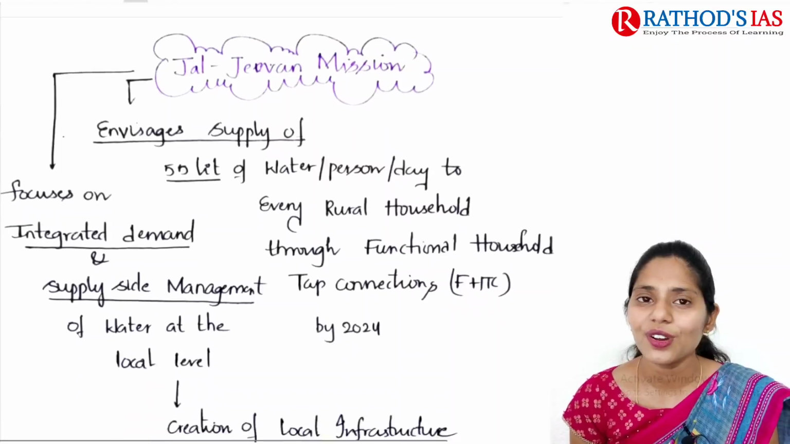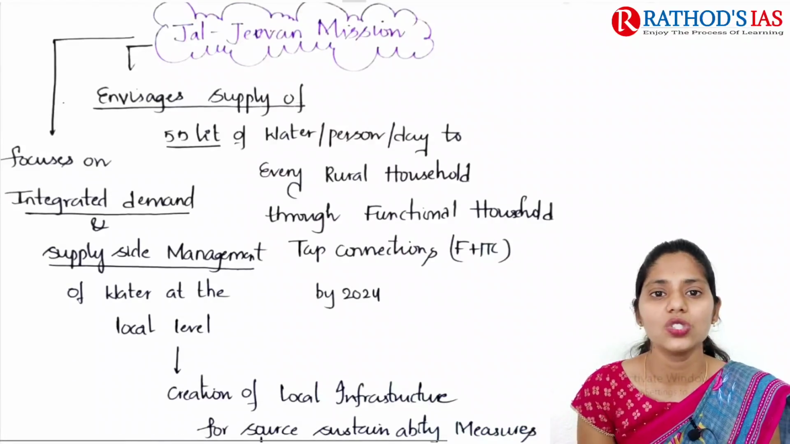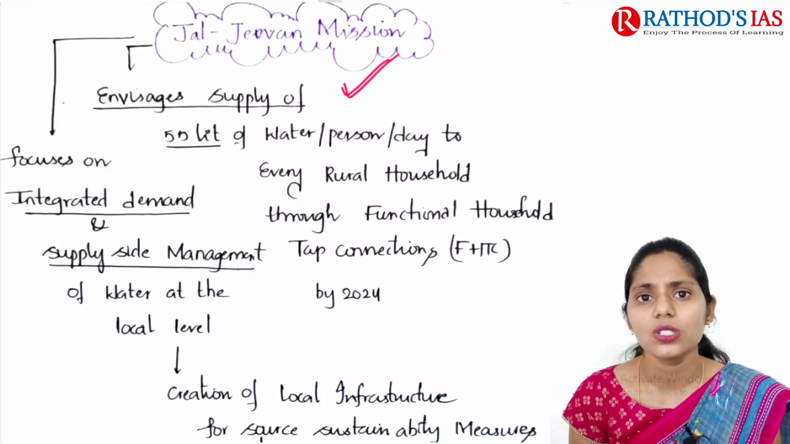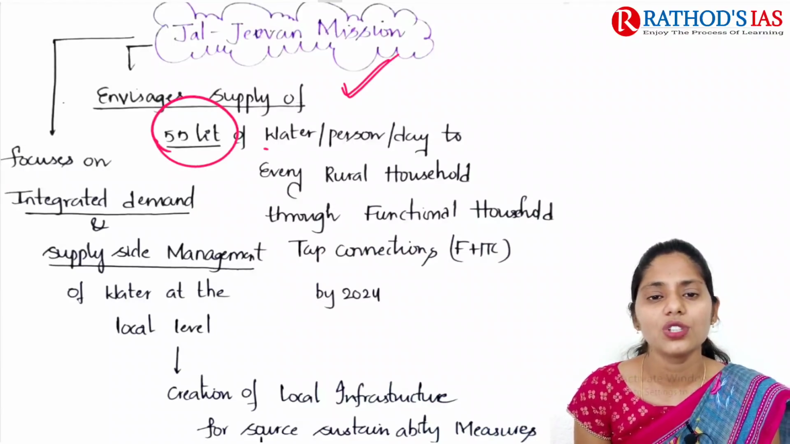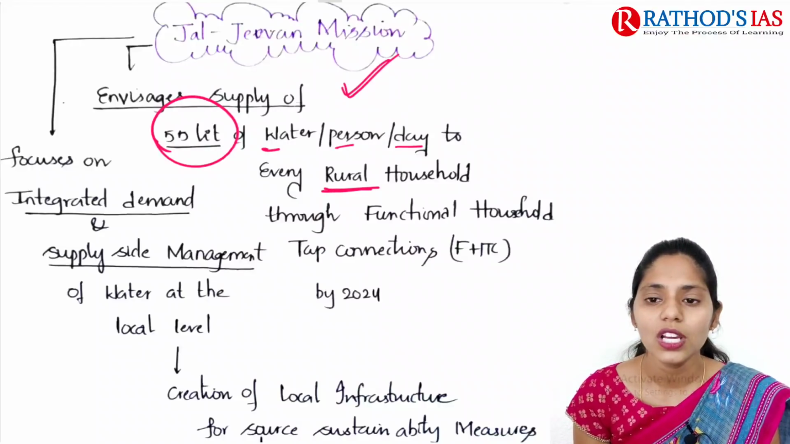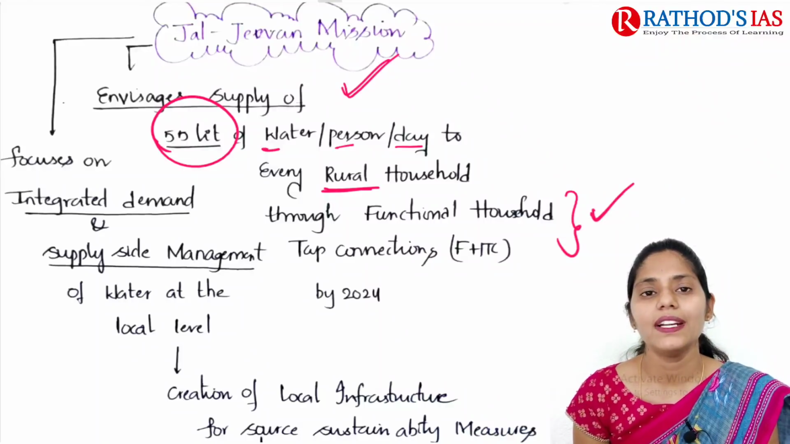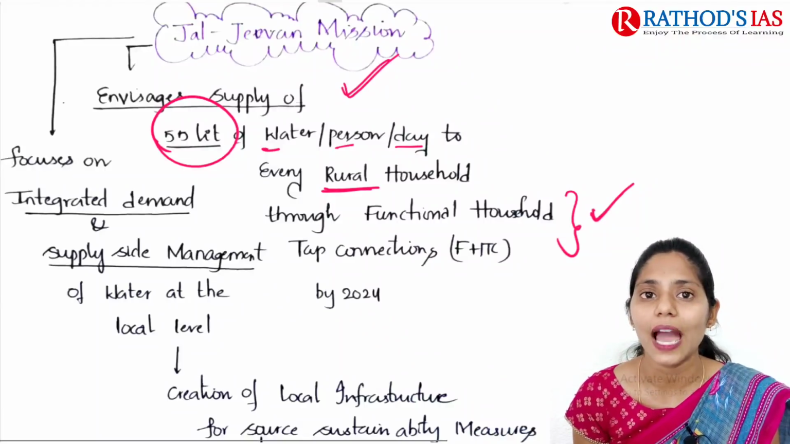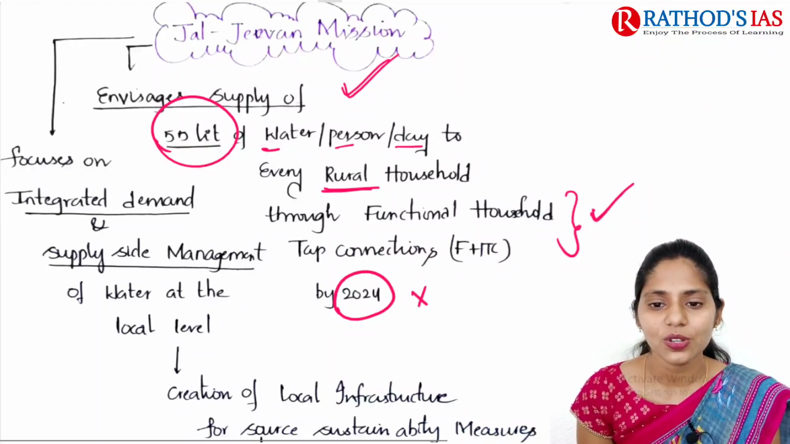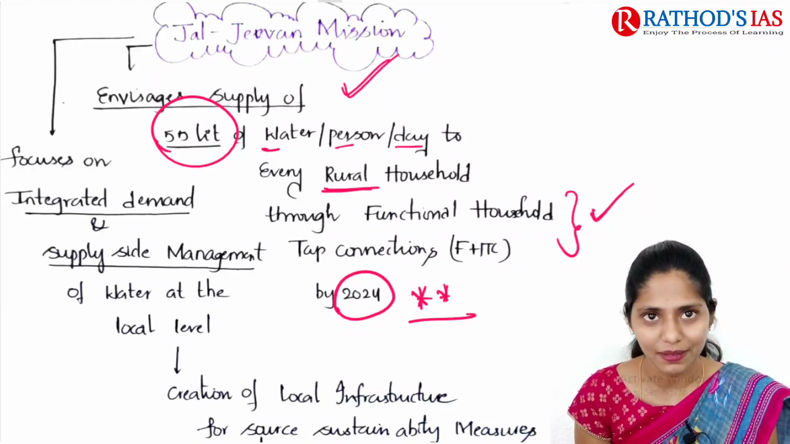And now let us focus on some important basic facts regarding this Jal Jeevan Mission. This Jal Jeevan Mission mainly envisages supplying 55 liters of water per person per day to every rural household. This water supply will be done through functional household tap connections. The target year is 2024. So this is also very important for your prelims.